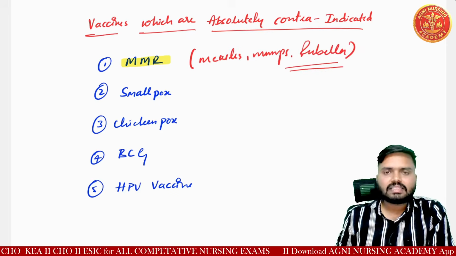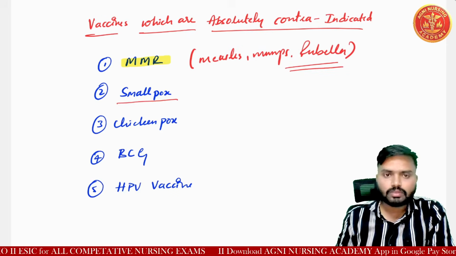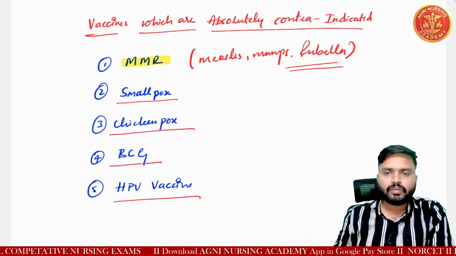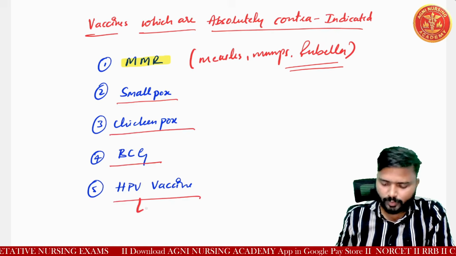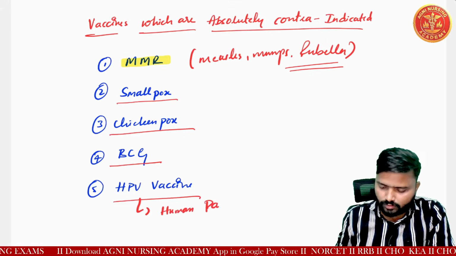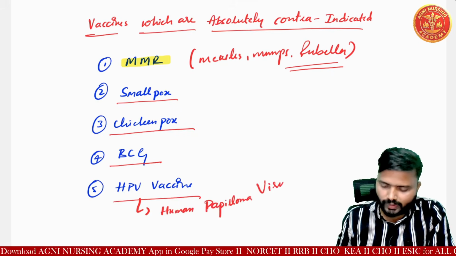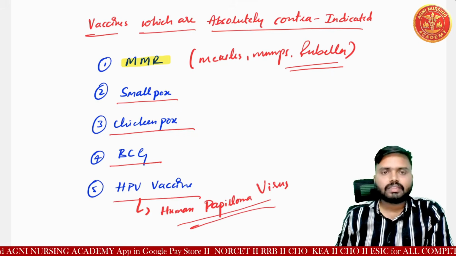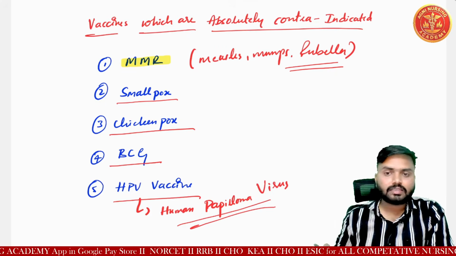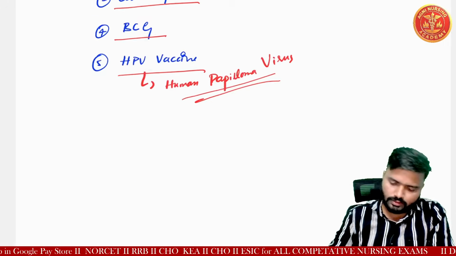These vaccines are absolutely contraindicated, and also smallpox, chickenpox, BCG, and HPV vaccine, the human papilloma virus vaccine. All of these are contraindicated in pregnancy. In any case we can't provide this vaccination. Okay? Yes.